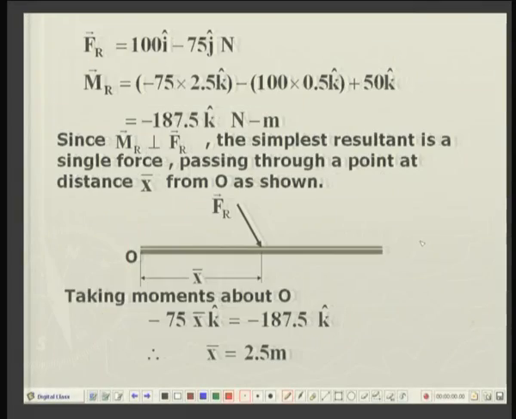We can easily see that the downward force, minus 75 j, where j is the unit vector, is crossed with 2.5 k.